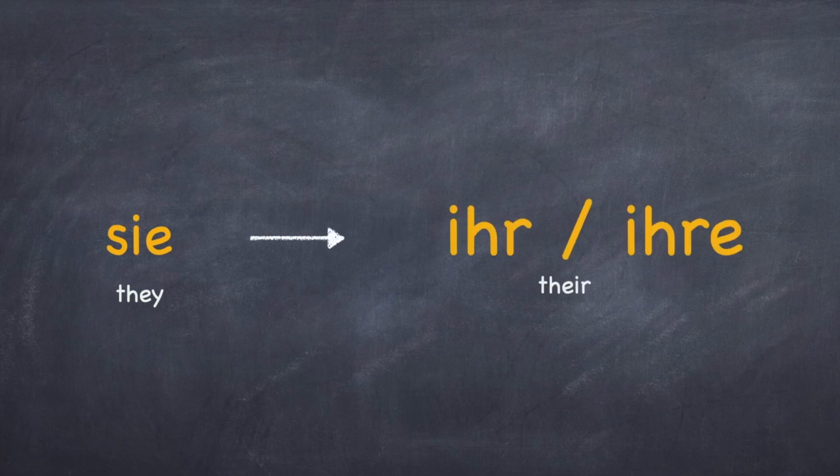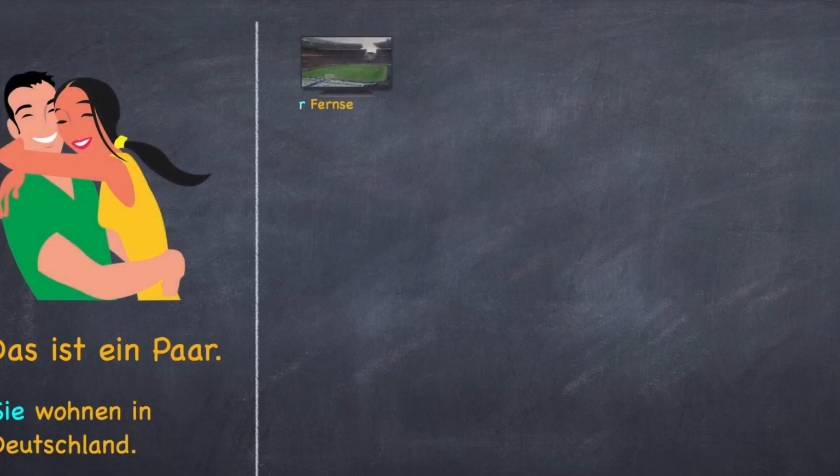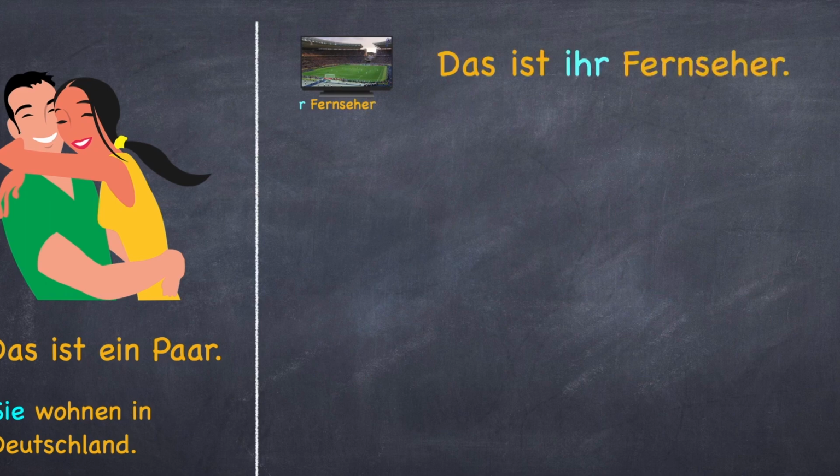Now coming to the last pronoun, sie. This sie is small and it's the plural form of er, sie, es. The possessive articles here are ihr or ihre. They are also written with a small i. Das ist ein Paar. Sie wohnen in Deutschland. Das ist ihr Fernseher.